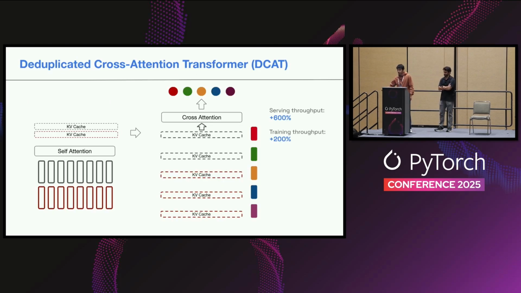If you take your user sequences, which is much less than the number of candidates you're ranking, you can compute the self-attention on them and get the KV cache from it. This KV cache can then be broadcasted across your entire candidate set. And since we know which candidate belongs to which sequence, we have the information necessary to do this broadcasting in a kernel. And once we have this broadcasted user sequence, we can compute the cross-attention with respect to the candidate embeddings and get the final ranking results. We do this both in training and serving, and this allowed us to significantly improve the overall throughput of the system.